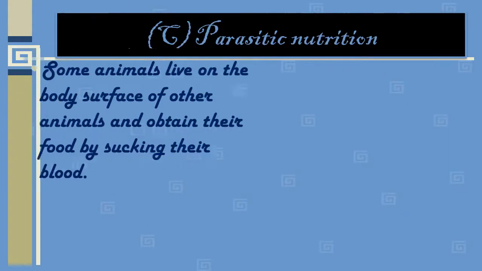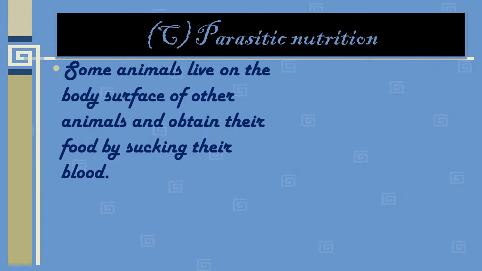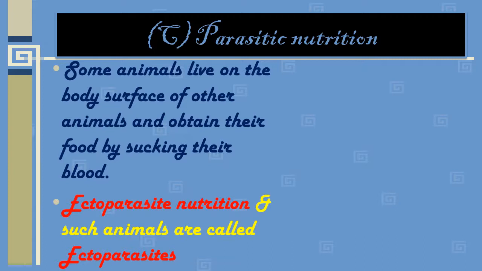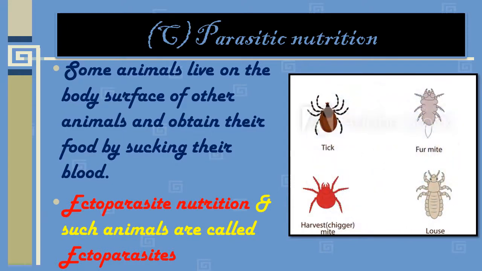All right. So some animals live on the body surface of other animals and obtain their food by sucking their blood, and this is called ectoparasitic nutrition, and such animals are called ectoparasites. For example, tick, termite, harvest mite and larva. So these organisms are present on the outside of the body of the host organism. That is why they are called ectoparasites. That means the parasites which are ecto, outside of the body.